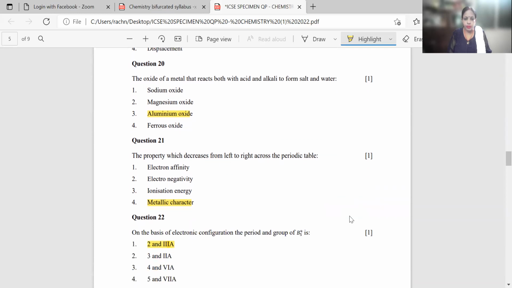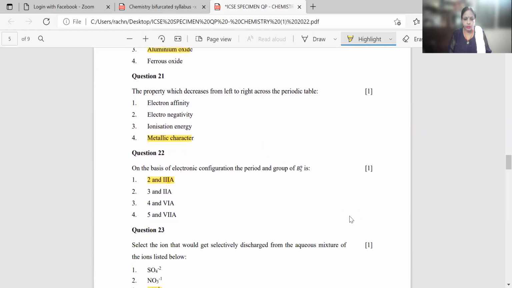Question number 21. The property which decreases from left to right across the periodic table: electron affinity, electronegativity, ionization energy, metallic character. Your correct answer will be metallic character. Question number 22. On the basis of electronic configuration, the period and the group of B95 is. It will be your second and 3A. This is the correct answer out of the 4 given.